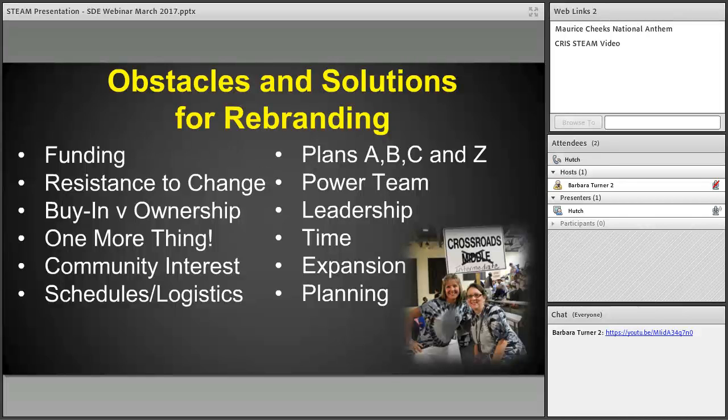And of course, we do have an incredible faculty that wants to do things and do things well, but it's realistic to say that sometimes there's resistance to change. We were comfortable and we were doing well with it, and sometimes people are willing to think outside of the box more quickly than others, so there's buy-in versus ownership sometimes, or the feeling that we're doing okay. Why do we need to change things? And of course, right now I think we have so many things on educator plates that there's that fear of the time that it's going to take to do extra things.